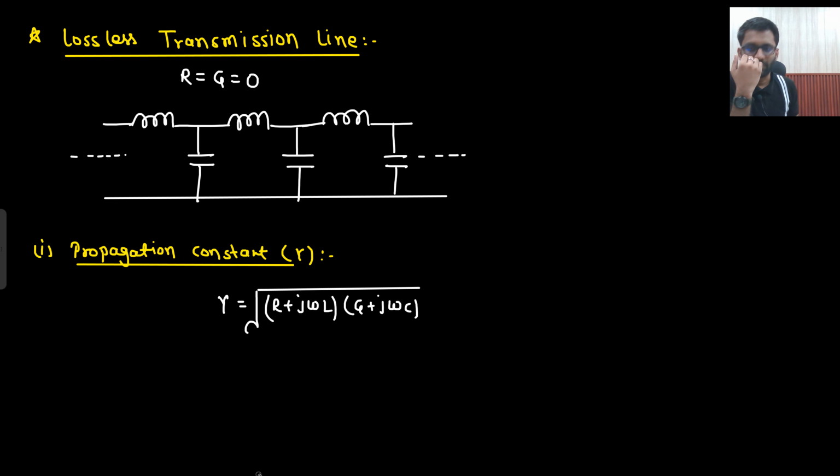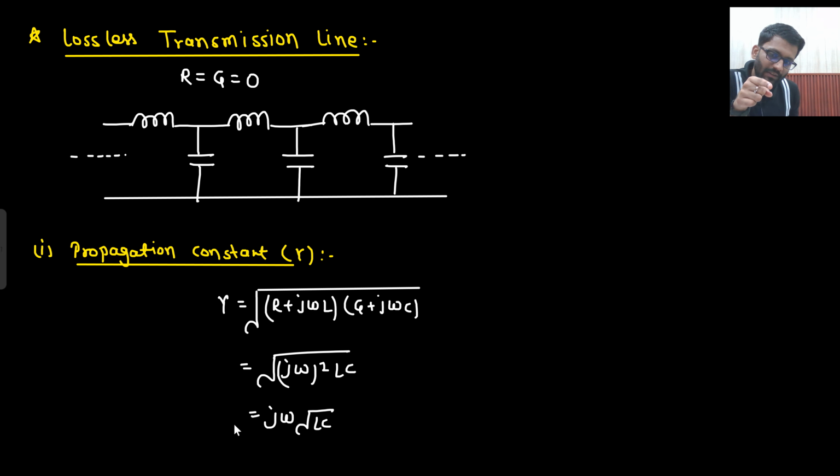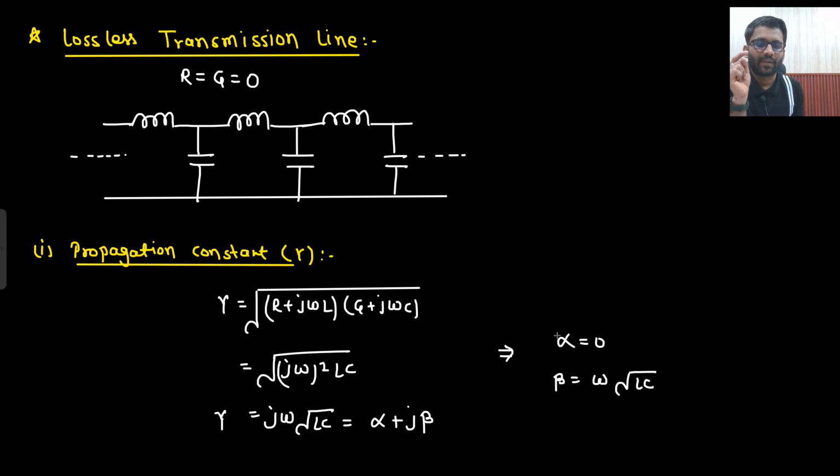R and G are equal to 0. So what do you think? What will be your propagation constant? R is 0, G is 0. So what will you get? Under root of j omega into j omega, whole square, LC. So what are you going to get? j omega under root LC. This is your gamma, which is equal to alpha plus j beta. So from here what are you getting? That your alpha is equal to 0, and beta is equal to omega under root LC.